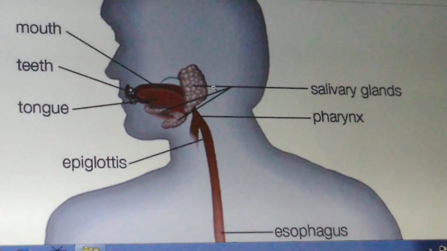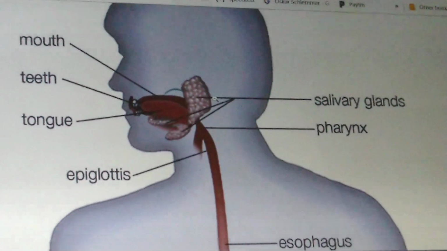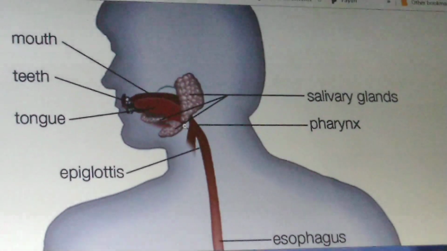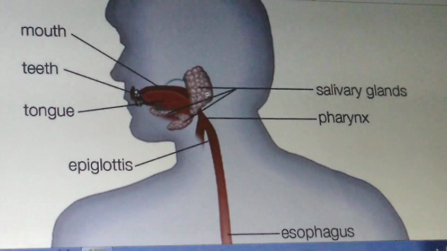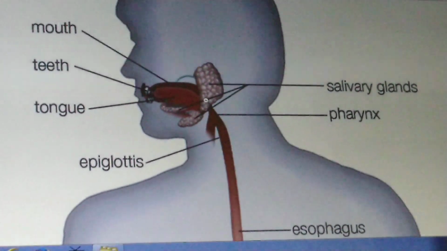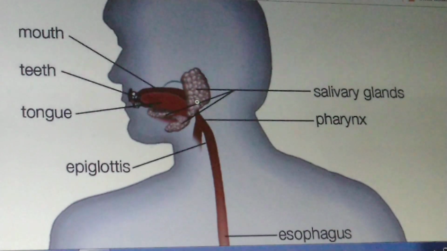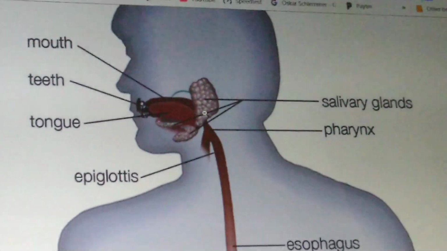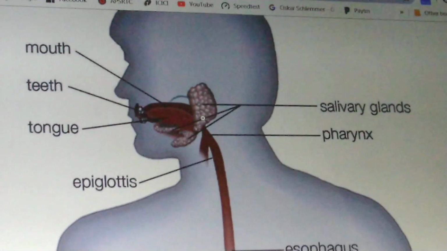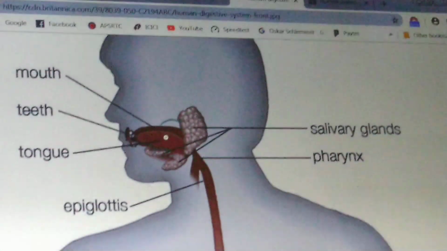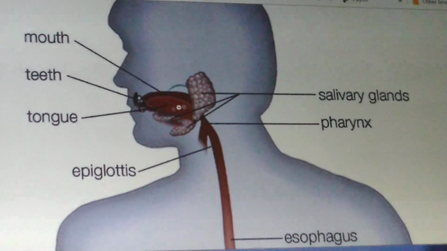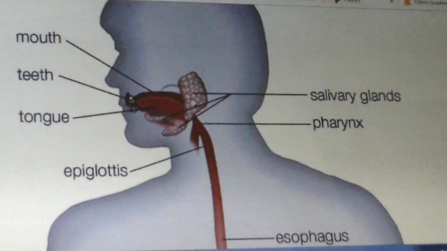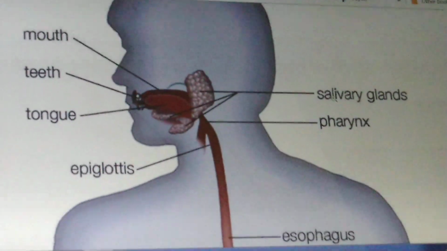Usually this saliva contains an enzyme called salivary amylase or ptyalin. This ptyalin is useful for digesting carbohydrates present in the food into simpler ones, that is maltose and dextrose. So partial digestion of food takes place in mouth itself with the help of saliva. So saliva is produced by 3 pairs of salivary glands.